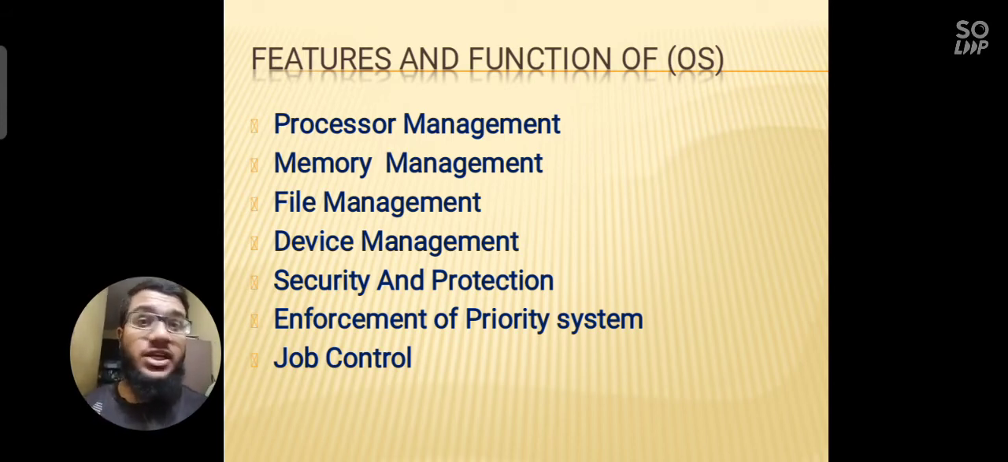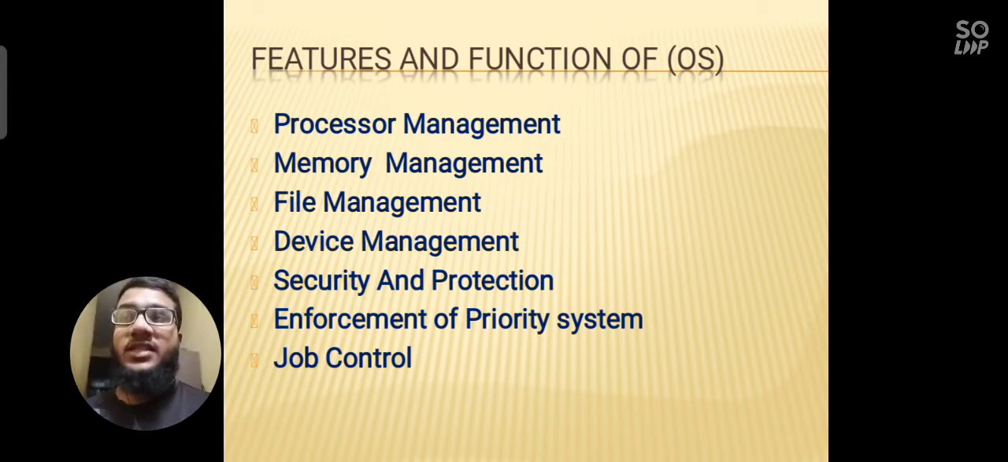And then the security and protection, it's very important. For example, there are many types of different viruses coming inside the computer. So an operating system has an inbuilt antivirus system through which it protects your computer. Now then comes the enforcement of priority system. What is this? It sees which program should be opened first and which program should be closed first, which should be opened last and which should be closed last.